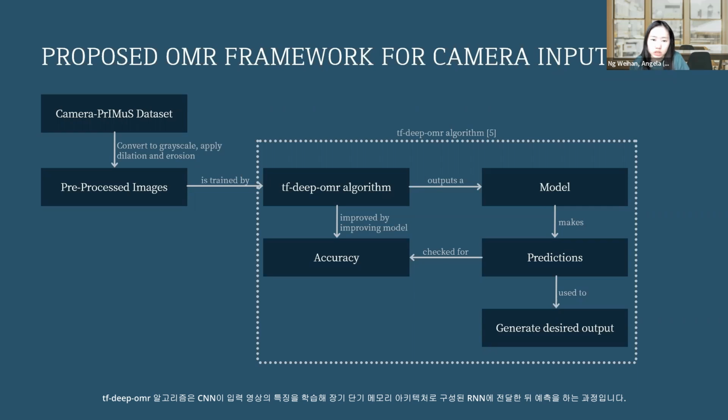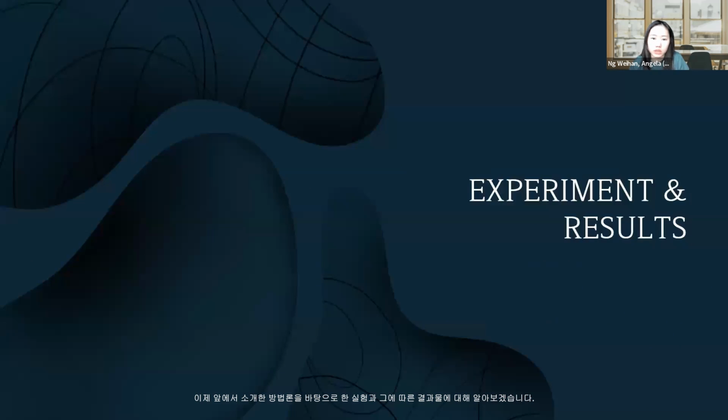The convolutional neural network learns the features of the input images, passes them on to the recurrent neural network that consists of long short-term memory architecture before predictions are being made. The connectionist temporal classification is also used to perform local optimization using the expectation maximization algorithm. I will now go on to the experiment, which is based on the methodology introduced earlier and the corresponding results received.